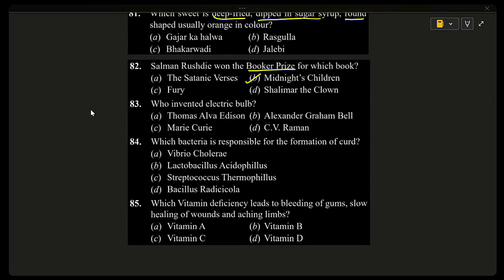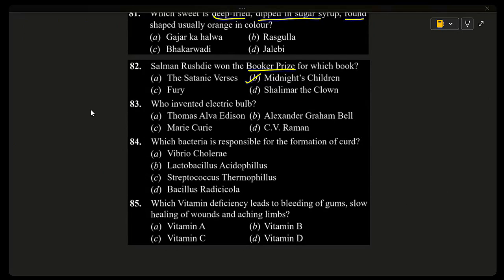Salman Rushdie won the Booker Prize in 1981 for his novel Midnight's Children. This book is famous because it connects the story of a child born at midnight with the history of India's independence, blending history with imagination.